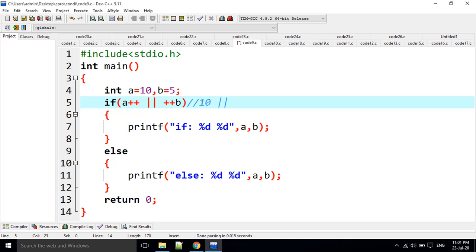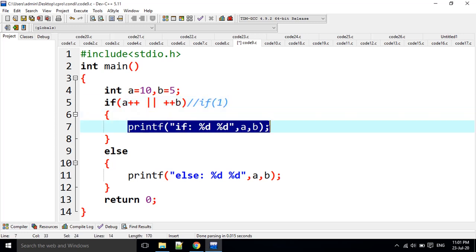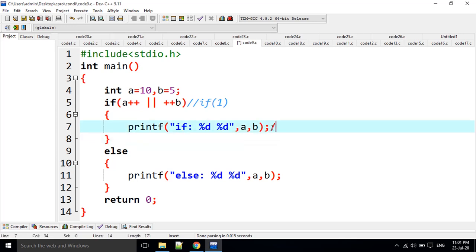If one statement is true, the total statement is true, then it is going to be replaced with 1 like this. Then the control moves into the if. When printed, what is the A value? A value is modified as 11, but B value is not modified here. That's why B value remains the same, 5 only.